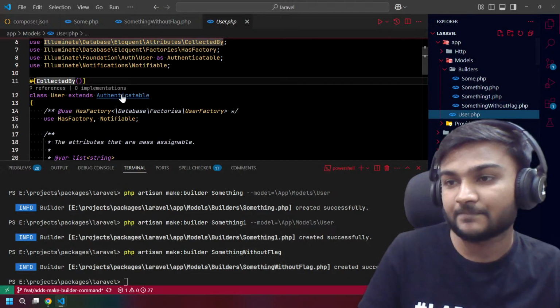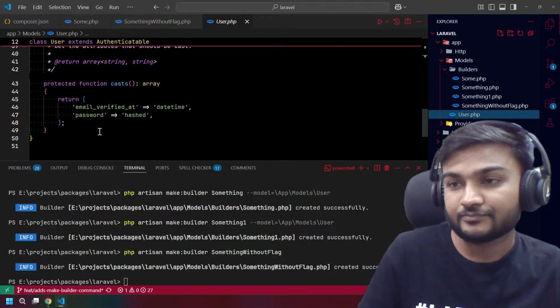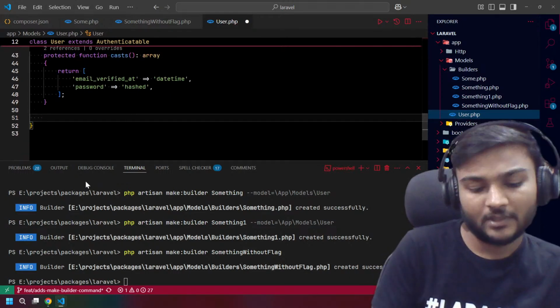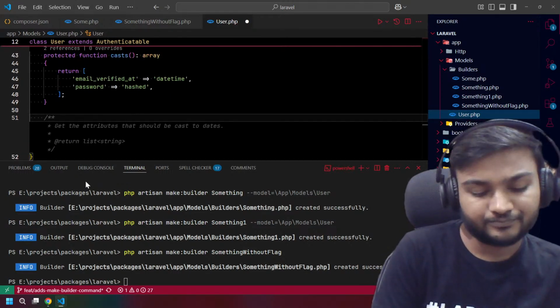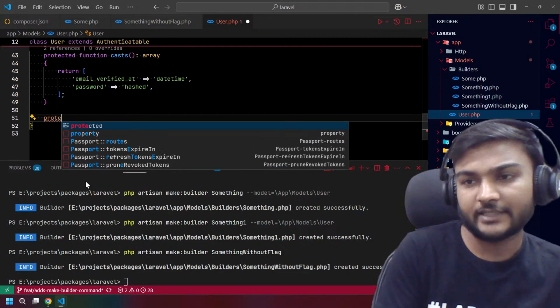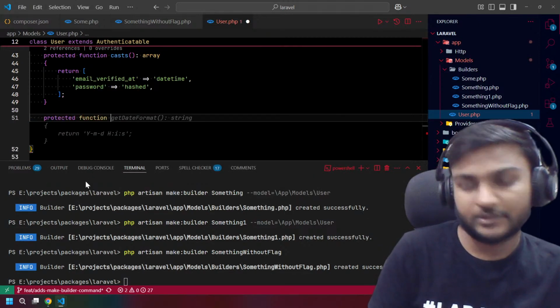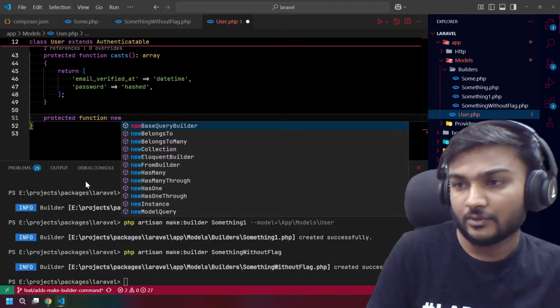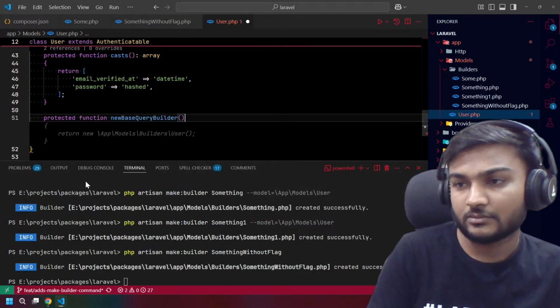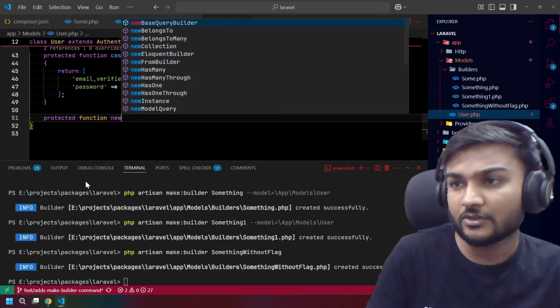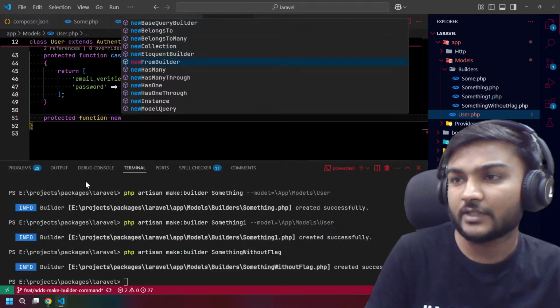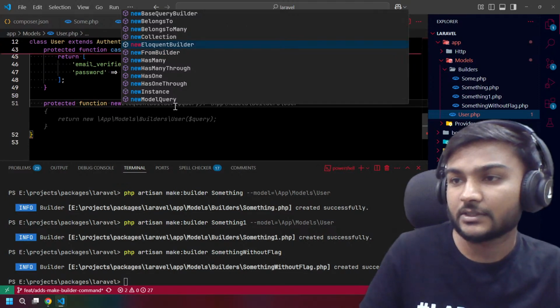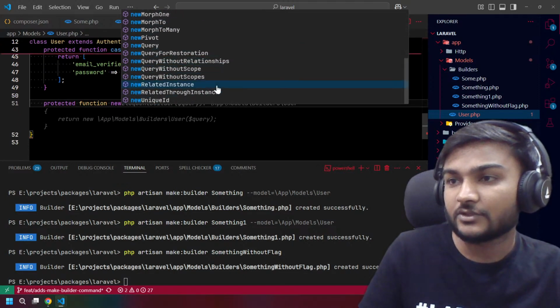So what we can do is say protected function new base query builder. Which model query, which function do we want to override?